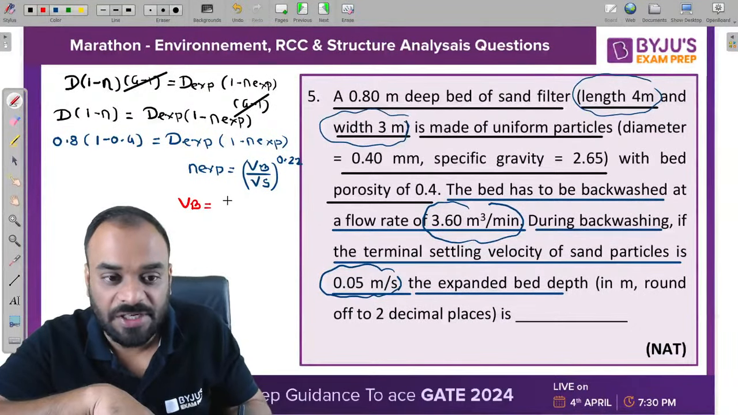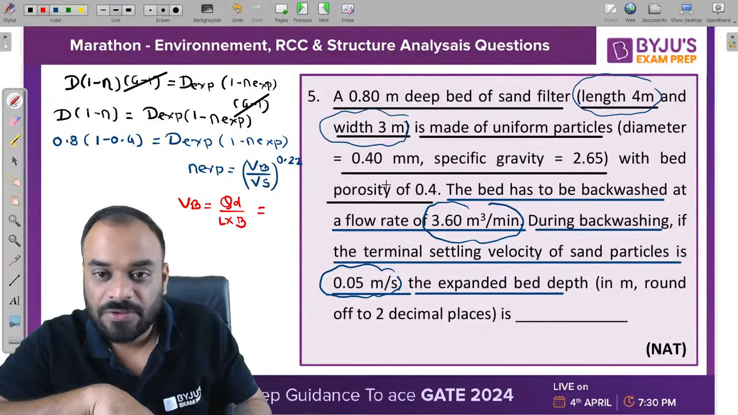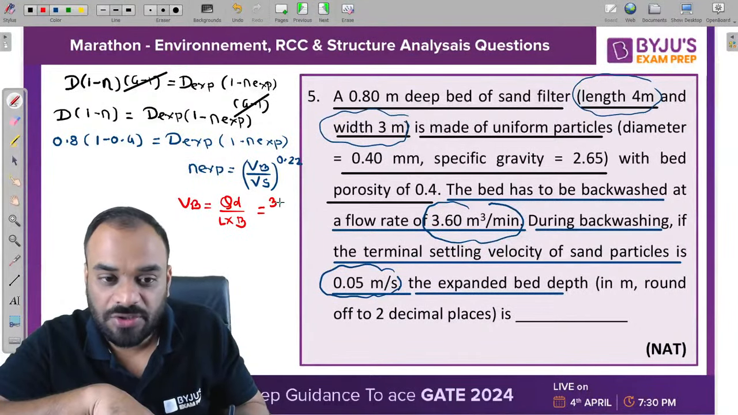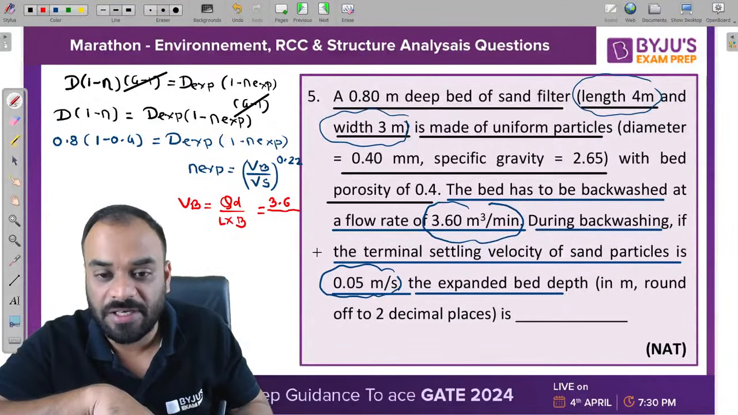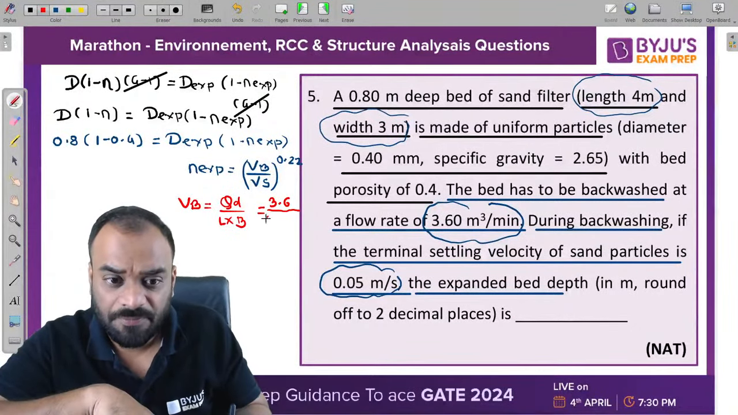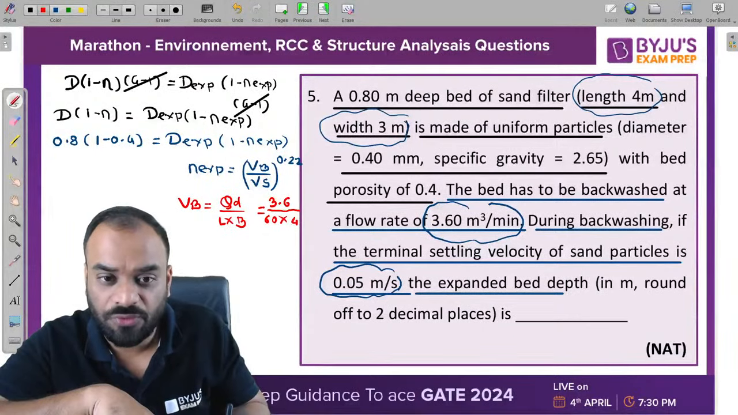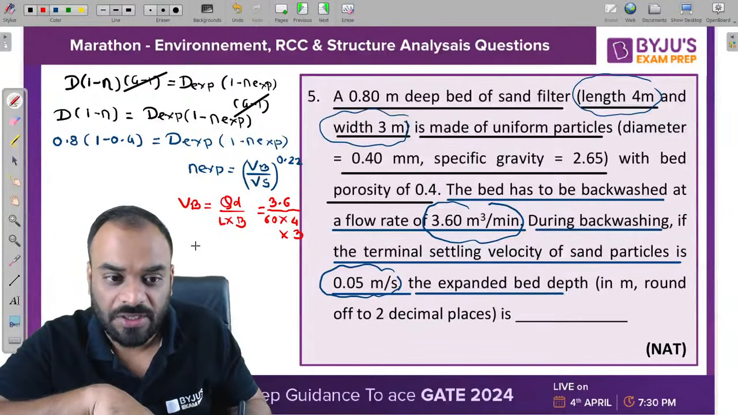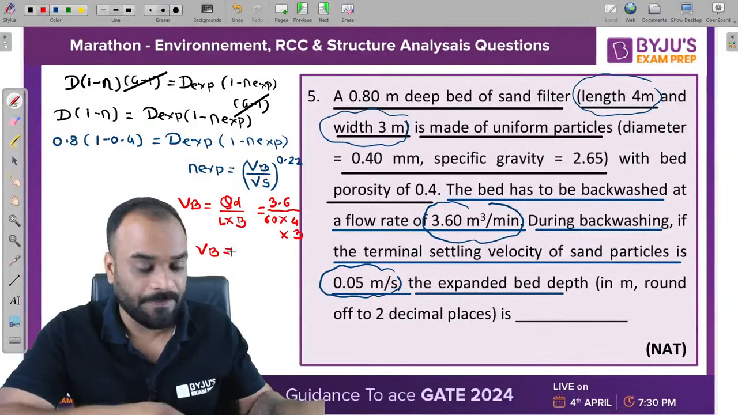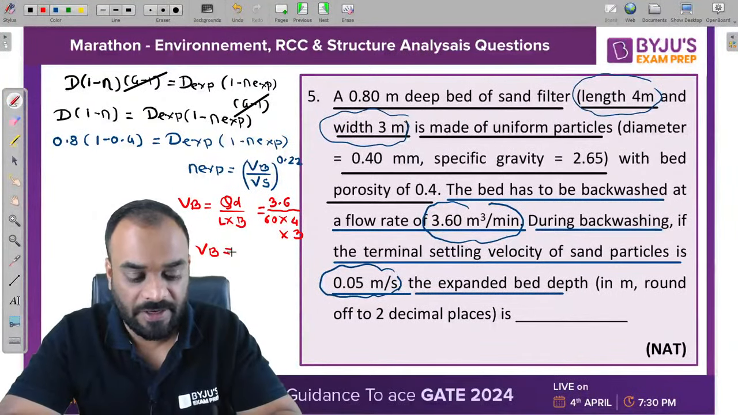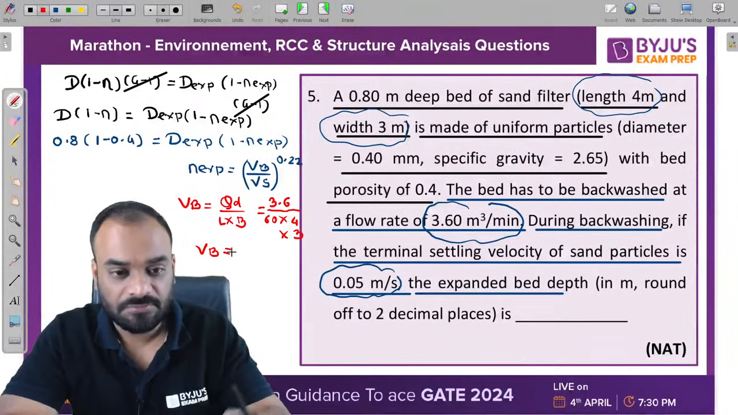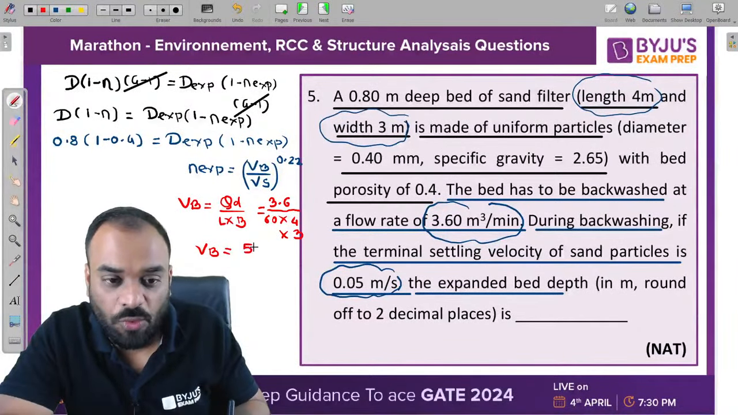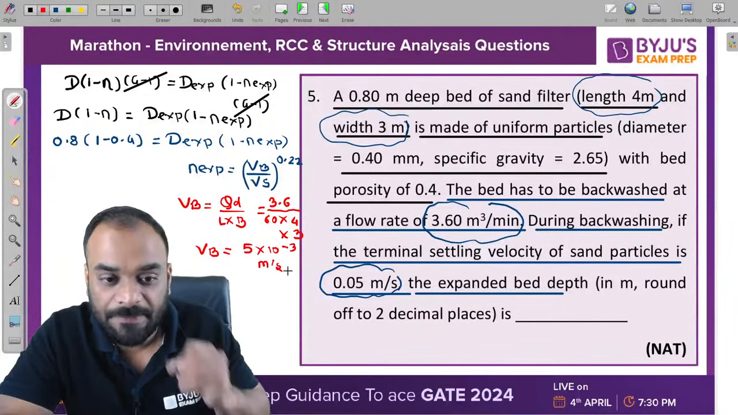Backwash velocity can be written as design discharge divided by L cross B. So design discharge is how much? Backwash discharge, it is not design discharge, 3.6 meter cube per minute. Kindly convert it in terms of second. Then L is equal to 4 and B is equal to 3. Kindly calculate the value of VB, how much it is? 3.6 divided by 60. So guys, we are getting a value of backwash velocity equal to 5 into 10 raised to power minus 3 meter per second.